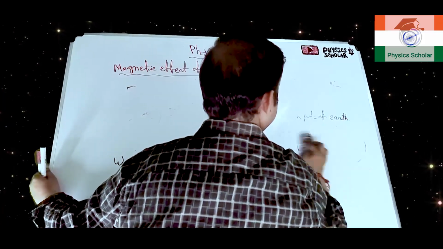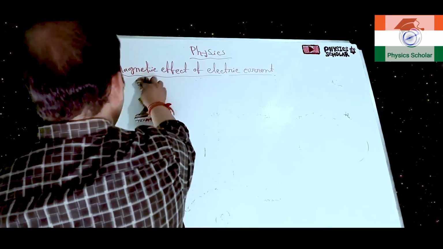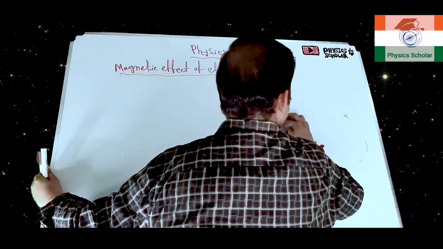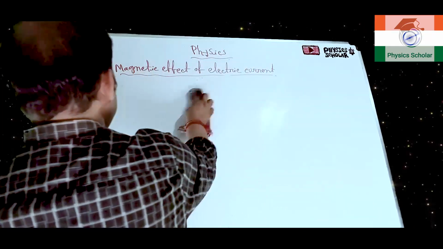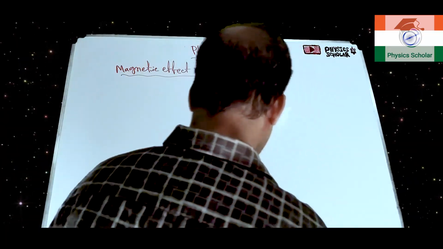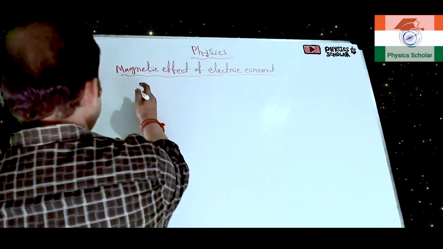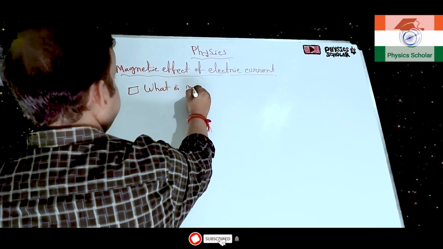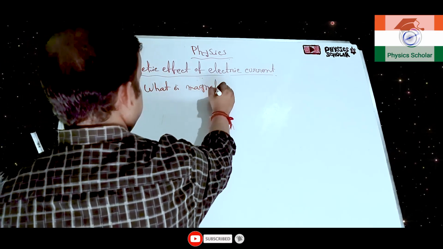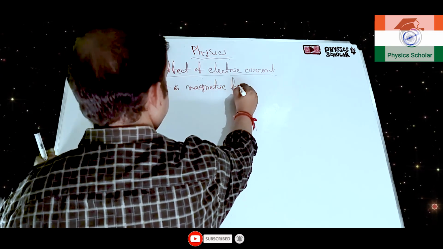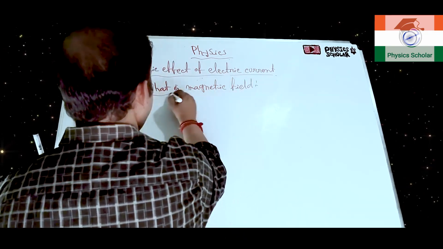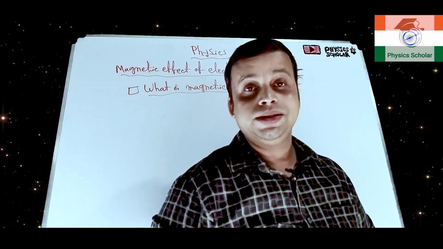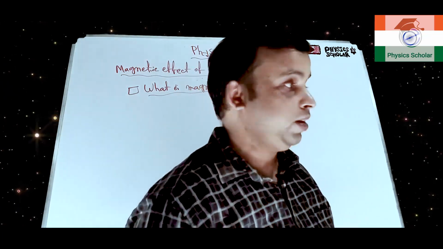Let us move to the next topic. Now, what is magnetic field? In current electricity, I have discussed what is electric field, and here it is magnetic field. If you can recall, what is electric field?